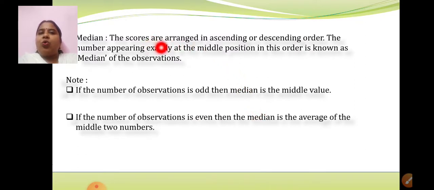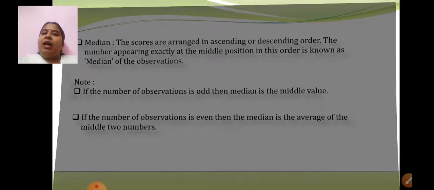First, the scores have to be arranged in ascending or descending order, very important. Then the definition: the number appearing exactly at the middle in this order is known as the median. Then there were two conditions. First, if the number of observations is odd, then the middle value will be the median. And if the number of observations is even, then the median is the average of the middle two values. So these are the three important points that we have learned about median.